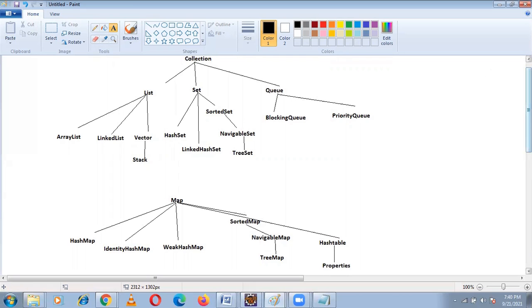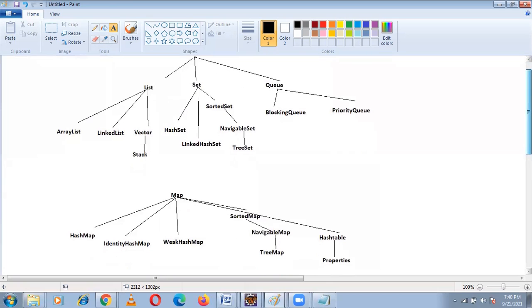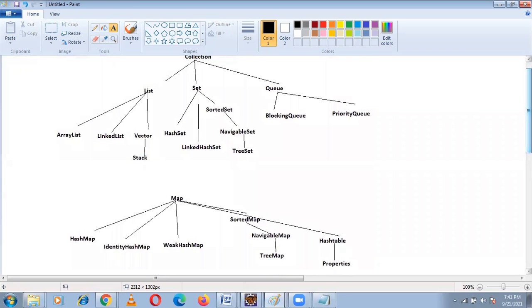This is about the block diagram of the collection framework. If you remember this block diagram, that is enough. If you face any interview and you tell them about the block diagram, that is enough. Now we are going to discuss all these interfaces and all the collection classes.